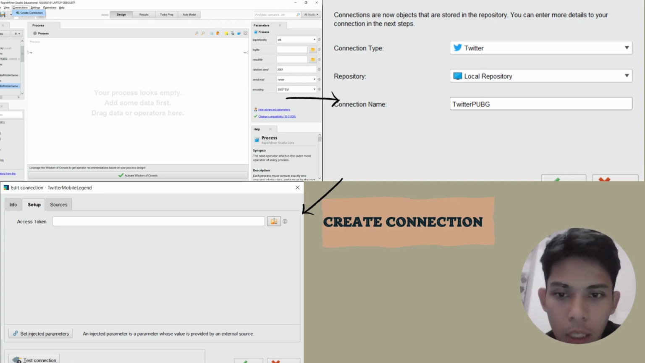We choose Twitter for connection type, and then choose local repository for repository, and last we need to give a name for our connection. So we put the name Twitter mobile game. After finishing, press OK, and then edit connection will come out. So click the button in the access token section.